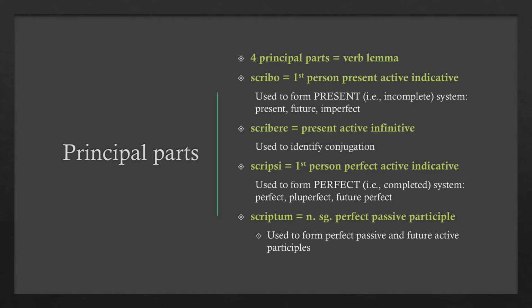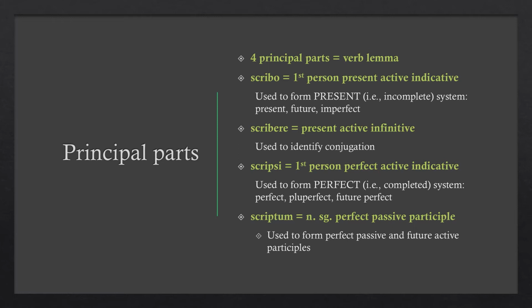We know 2 of these tenses, the present, and the future. If you take off the personal ending, o, from the first principal part, this leaves you the appropriate stem for the present and future tense conjugation. The second principal part will always be the present active infinitive form of the verb, in this case, scribere. The second principal part is included to demonstrate what conjugation a verb belongs to. Remember, verbs are grouped into conjugations based on their thematic vowel. We only know one conjugation, third conjugation, which is marked by a short e in the second principal part, scribere.